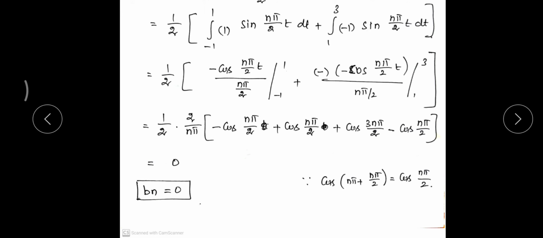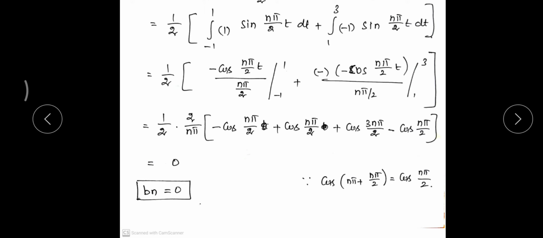From 1 to 3 the value is minus 1. Now do the integral of sine for both the cases. Integral of sine is minus cos. So minus cos n pi by 2 whole divided by n pi by 2 for both the cases, and substitute the upper limit and lower limit.